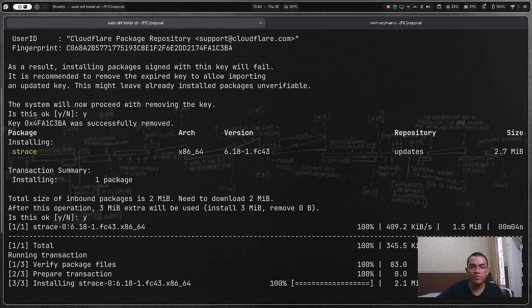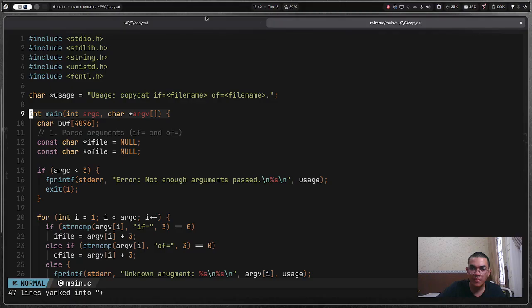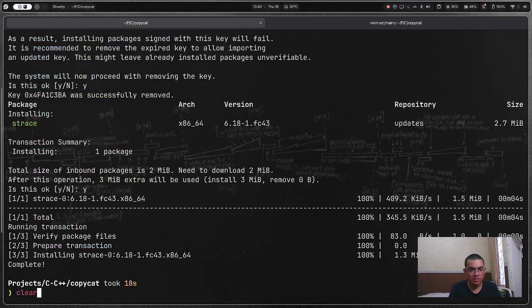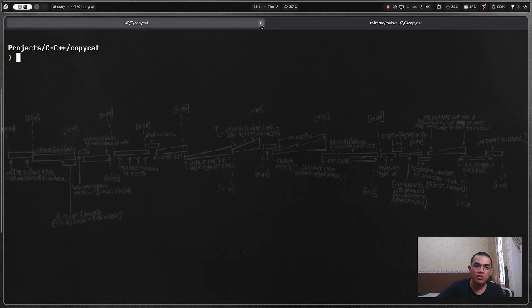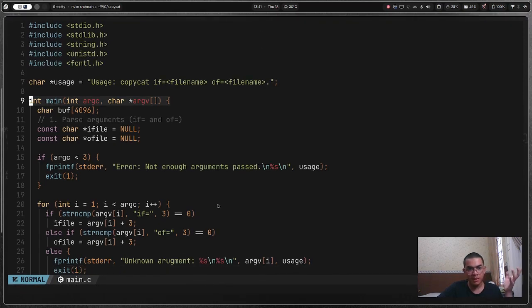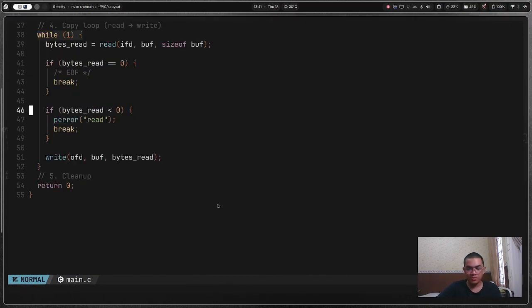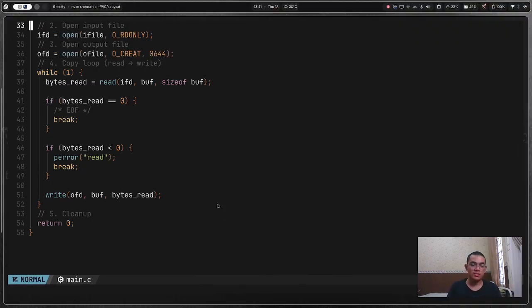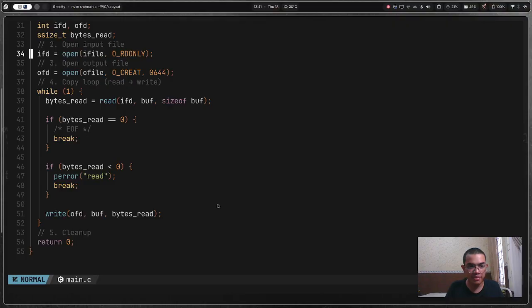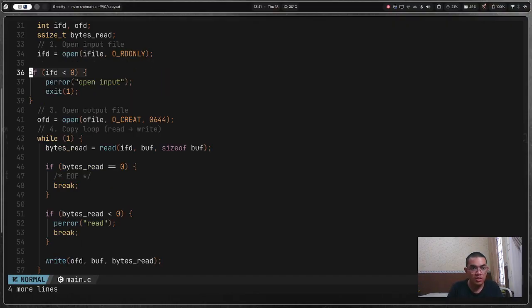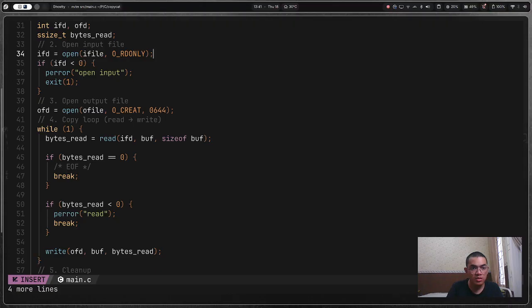Okay, let's go fix this problem. Let me clear this. The first problem is, why am I scrolling so fast? Now, if I have this equal to 0, print "open input" and exit 1.